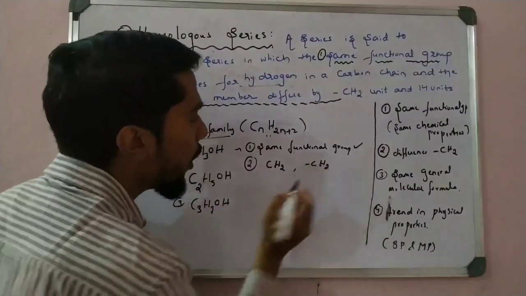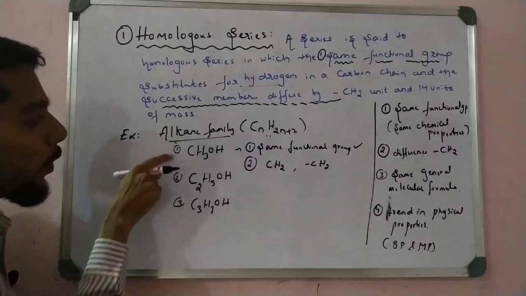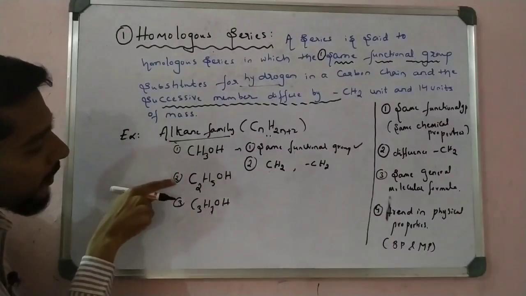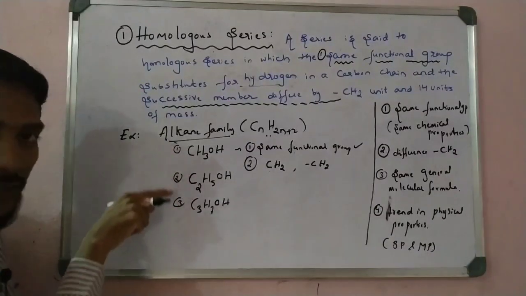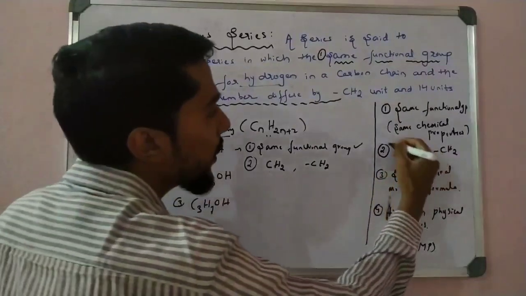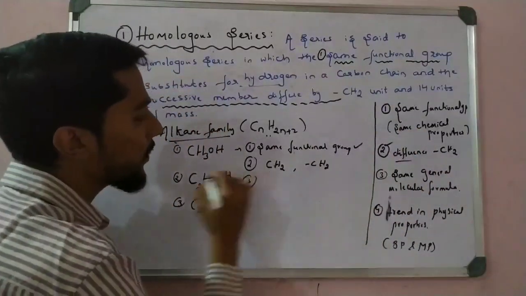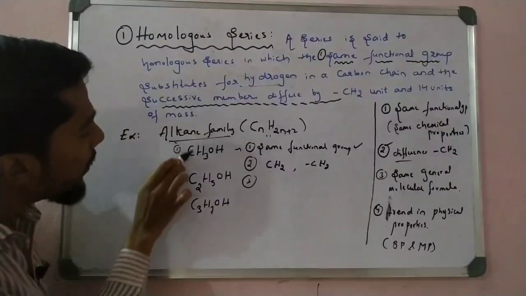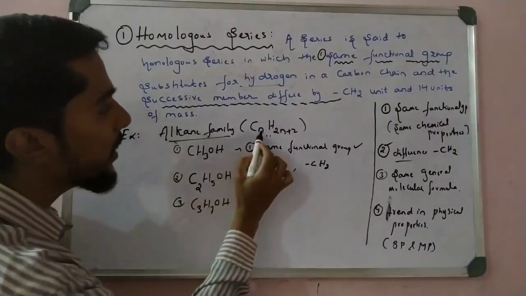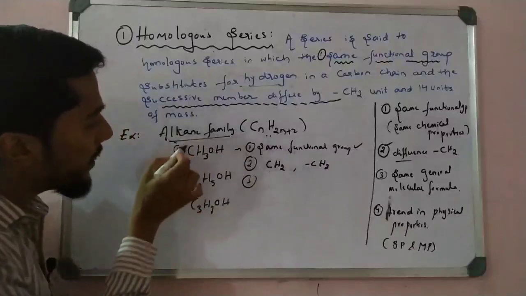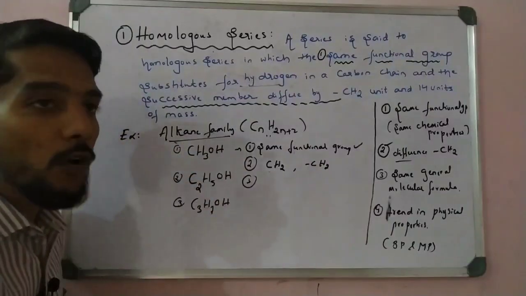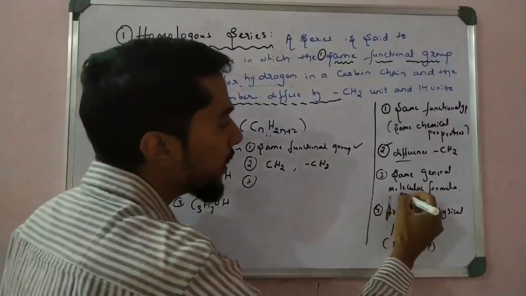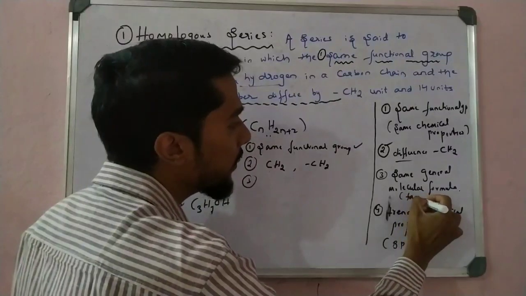So we observe that the difference between 1 and 2, and between 2 and 3, the successive difference, is CH2. This is also satisfied. The third condition is the same general formula. See here, they all belong to the alkane family, CnH2n+2, so they have the same general formula. Why general formula? Because it means same family.